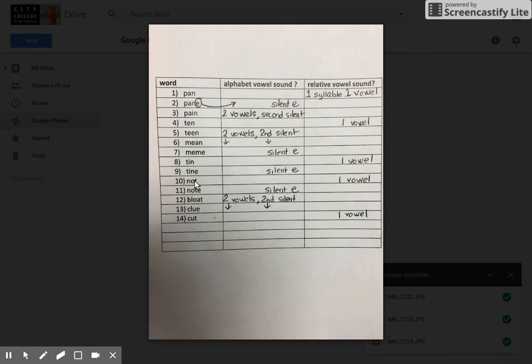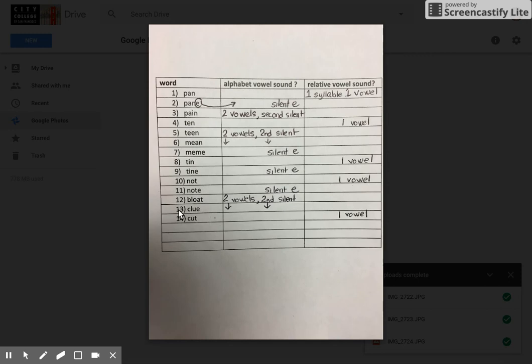Number 10, again, you only have one vowel there, so it's the relative vowel sound, not. Now, we have the silent E, so this becomes O, note. Number 12, you see two vowels written together. Second one then is silent. So the first one has the alphabet vowel sound O. So this is pronounced bloat.